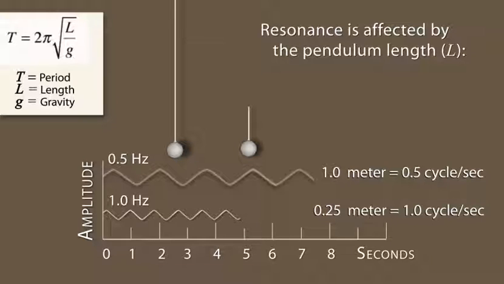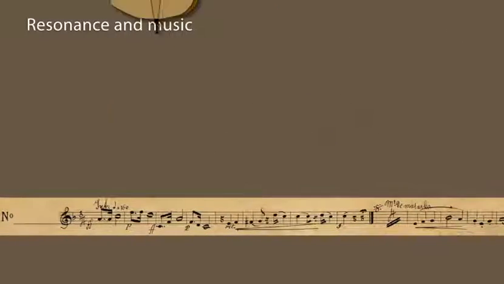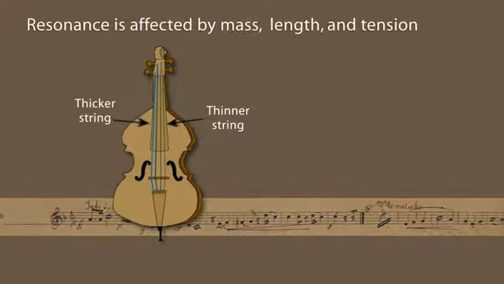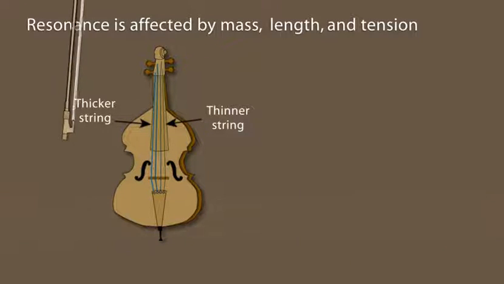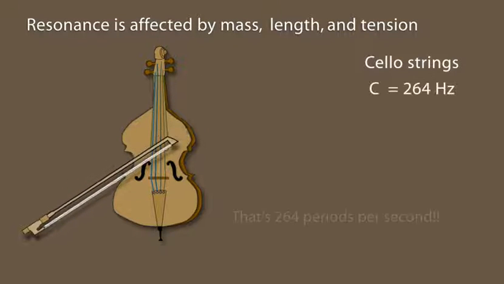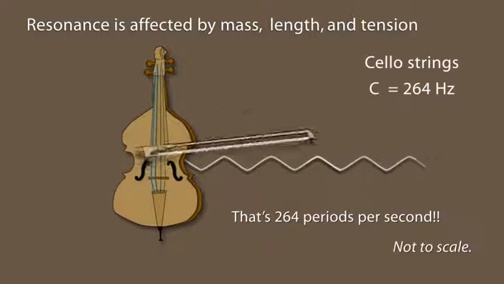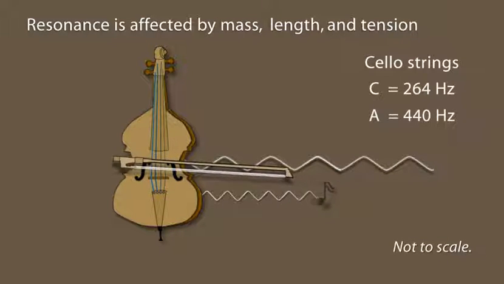Resonant systems can be used to generate vibrations of a specific frequency to create music. Strings under tension, such as with this cello, have resonant frequencies directly related to the material of the string as well as the mass, length, and tension of the string. The massive low C string resonates at 264 Hz, whereas the thinner A string of a different material resonates at 440 Hz.